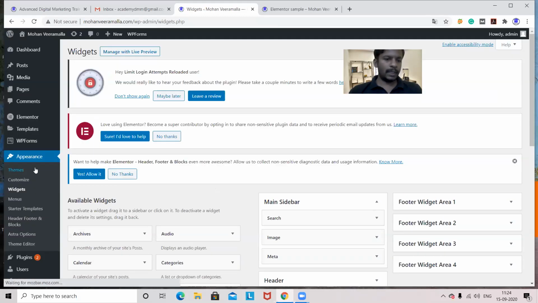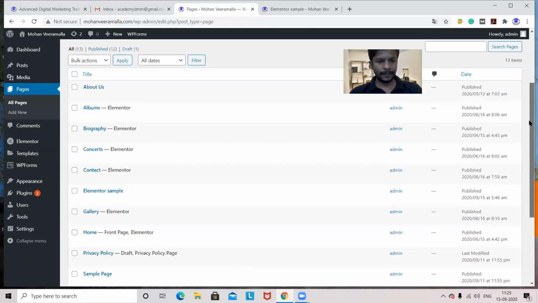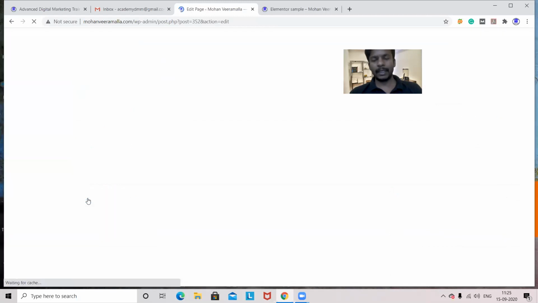Now I go to pages, where I created a page called sample Elementor. I'll go to this page and edit it. I'm not editing with Elementor, I'm editing directly.